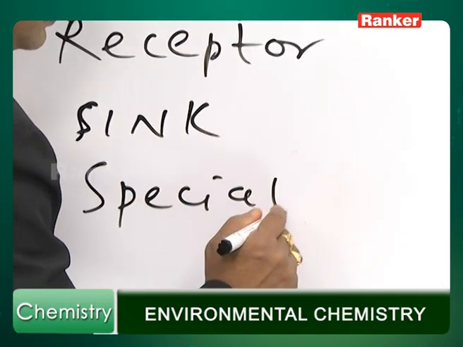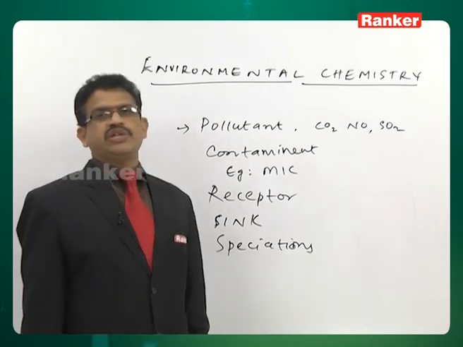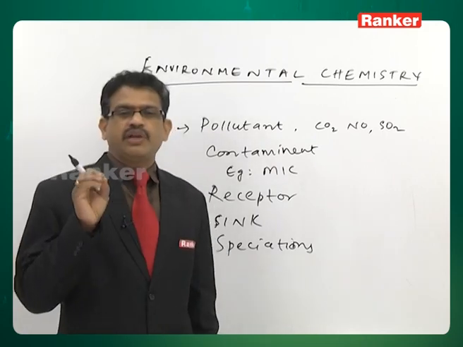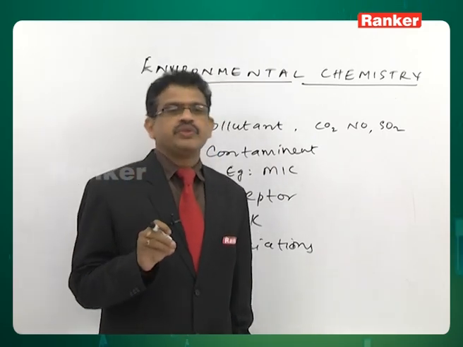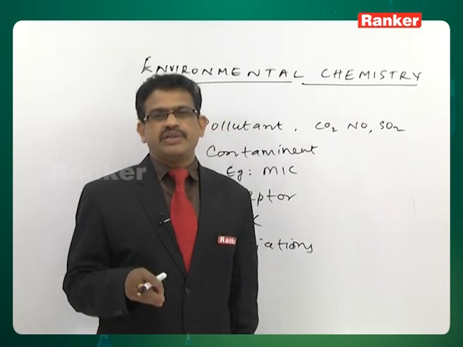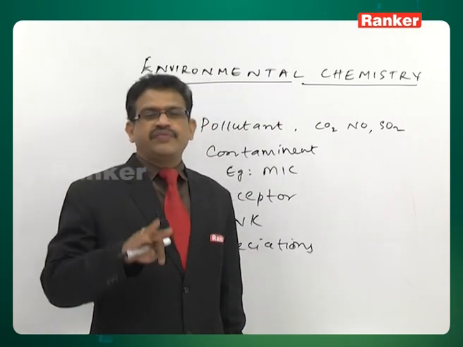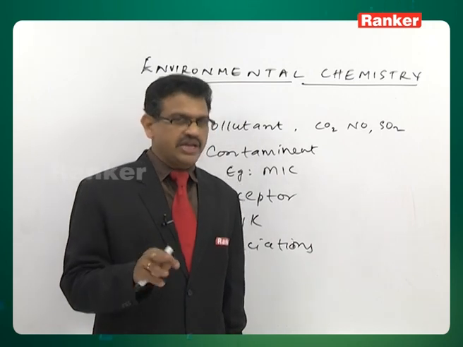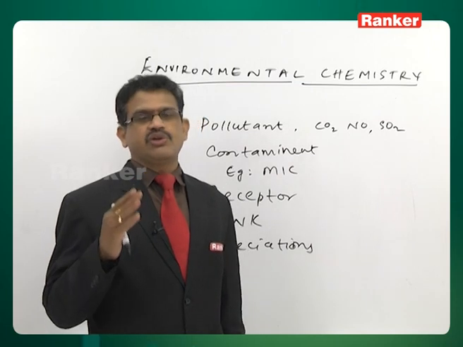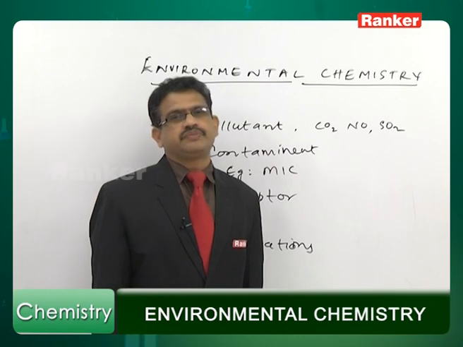Next, coming to speciation. The meaning of this is the detection of different chemical forms of organic, inorganic or organometallic compounds present in the environment causing pollution. So I repeat, the detection of different chemical forms of inorganic, organic or organometallic compounds present in the environment causing pollution is called speciation. That is the correct meaning of the word speciation.